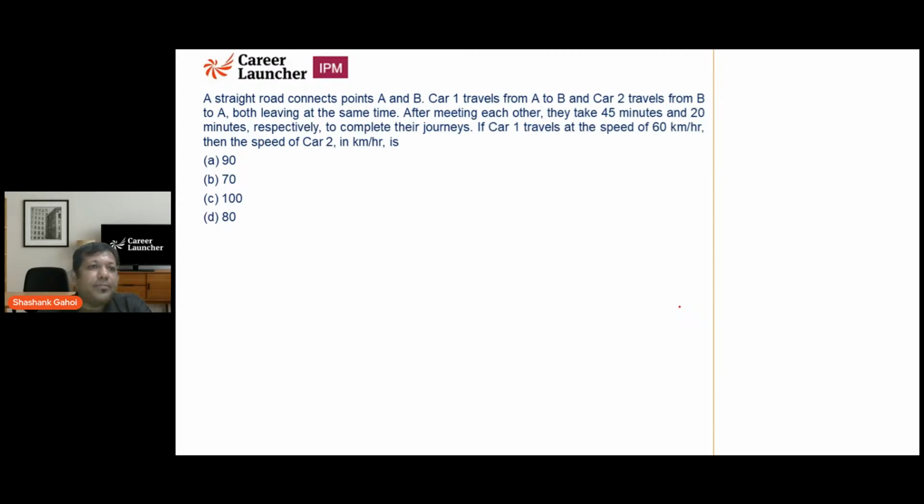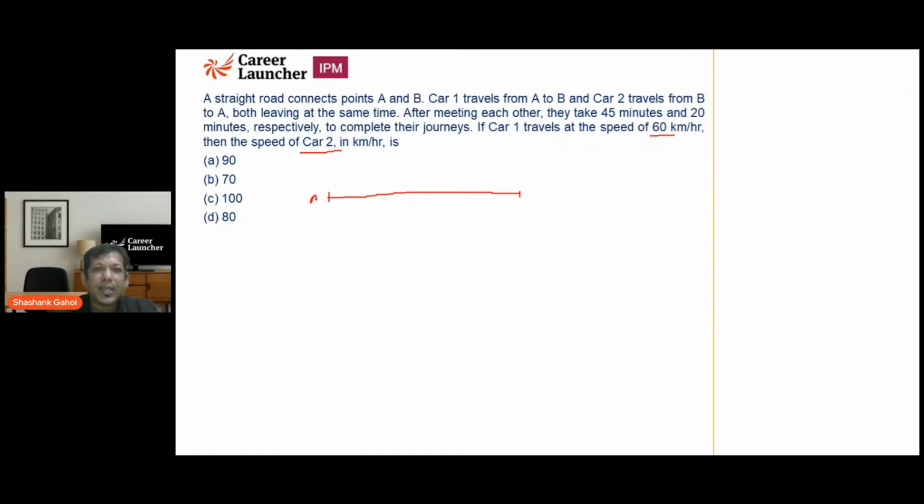Now the next one: a straight road connects point A and point B. Car 1 travels from A to B, car 2 travels from B to A, both leaving at the same time. After meeting each other, they take 45 and 20 minutes respectively. The question says the speed of car 1 is 60. What is the speed of car 2?